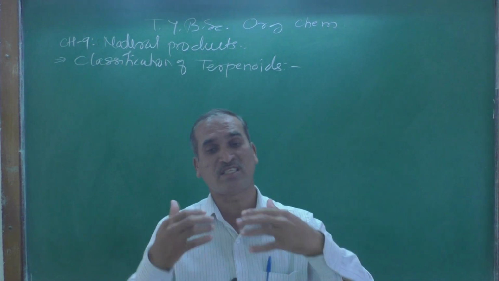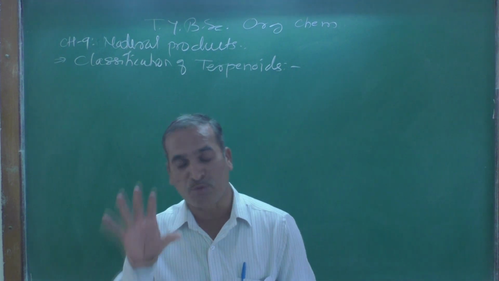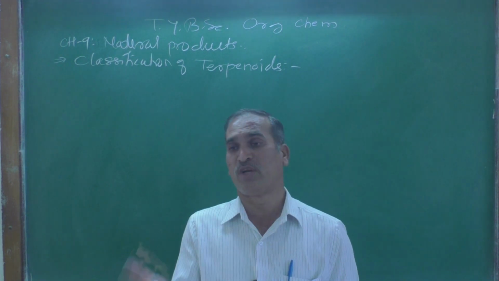By using these different techniques we can purify the isolated compound.